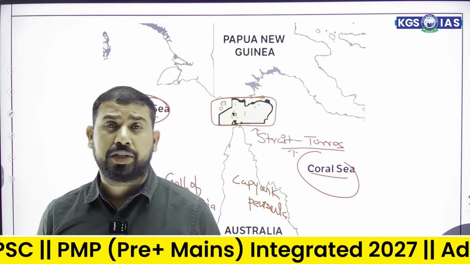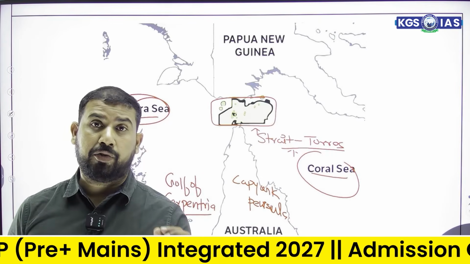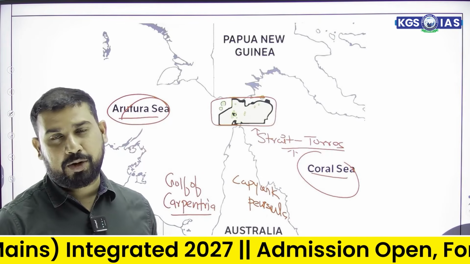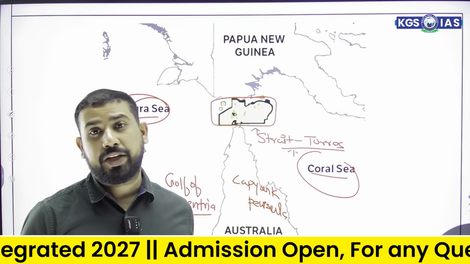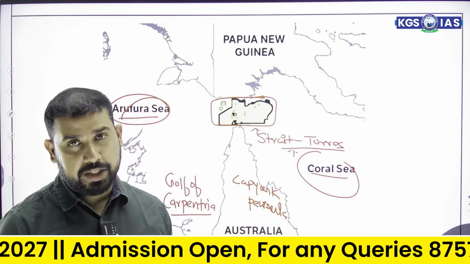As we already discussed for New Zealand, two famous straits, Foveaux Strait and Cook Strait. Here we are talking about Bass Strait, and the second one is Torres Strait. So keep this in mind.